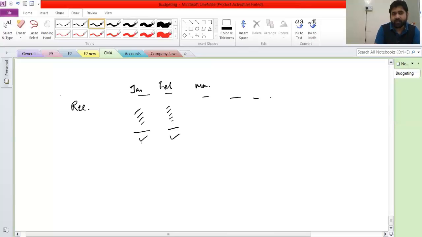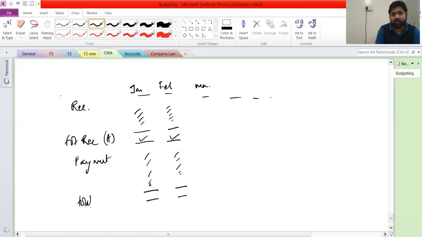Then what we will get here is obviously total receipt. Then we'll start doing the same thing for payments. So we will add all the payments of January, all the payments of February, and then what we will get here is known as total payment.